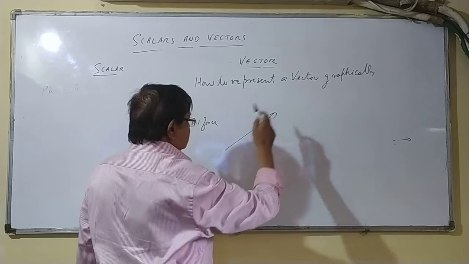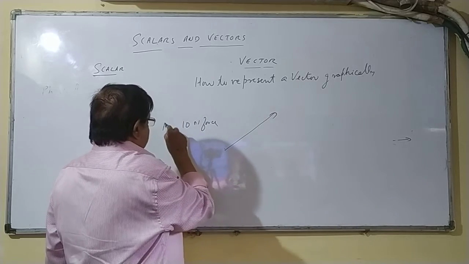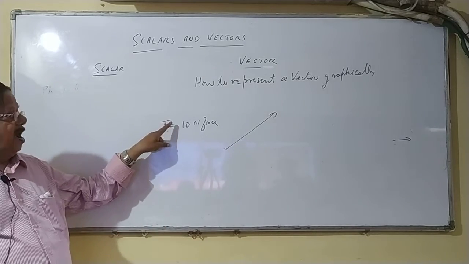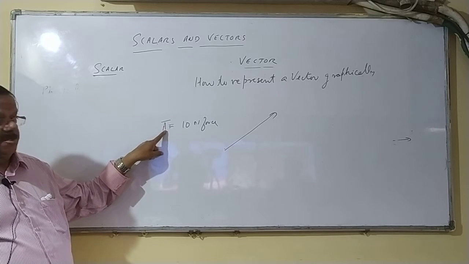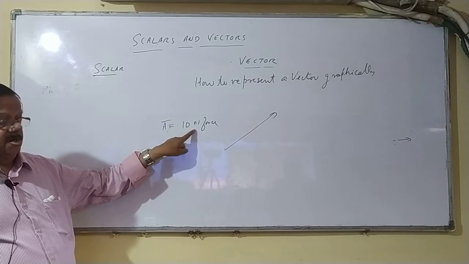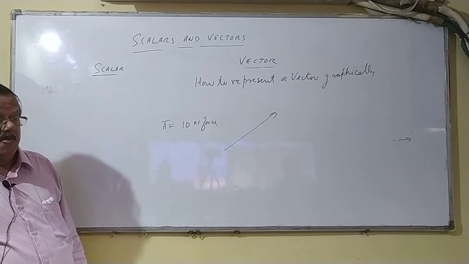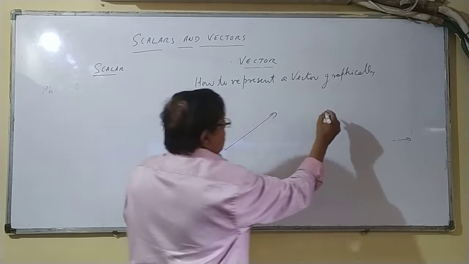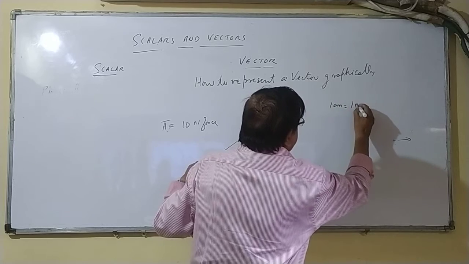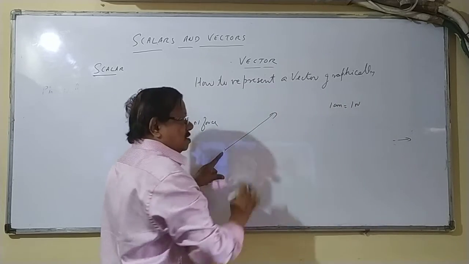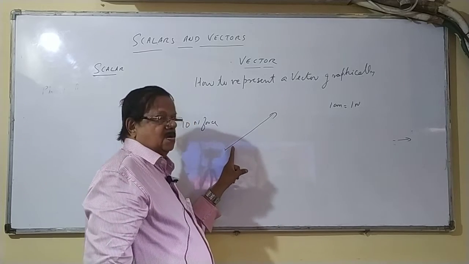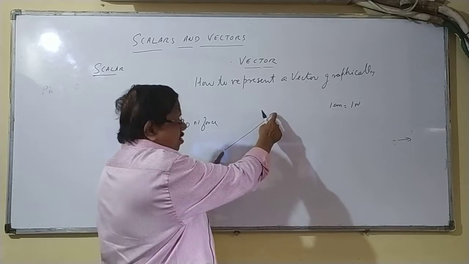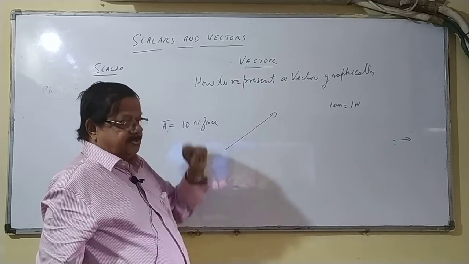If the force is applied in this direction, I will write A, vector A. A vector has this notation, with a bar put on top. This A vector is a 10 Newton force. By scale, I will take maybe 1 centimeter equal to 1 Newton, so 10 centimeters equal to 10 Newton. I have represented the magnitude. I have represented the direction.